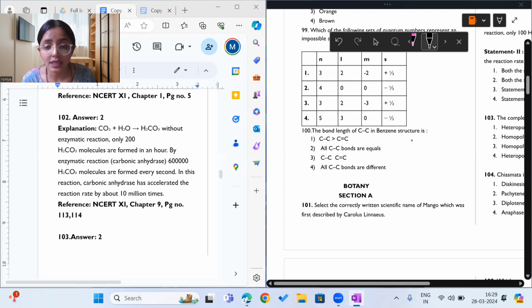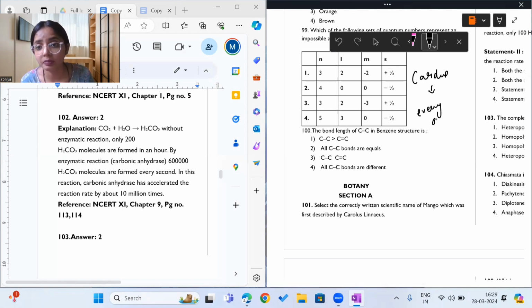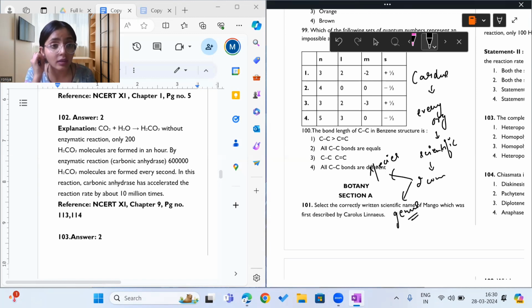The first question, what does it say? It says, select the correctly written scientific name of mango, which was first described by Carolus Linnaeus. So what did Carolus Linnaeus say? Carolus Linnaeus said that every organism has a scientific name, and this scientific name has two components. According to Carolus Linnaeus, every organism has a universal scientific name which has two components.